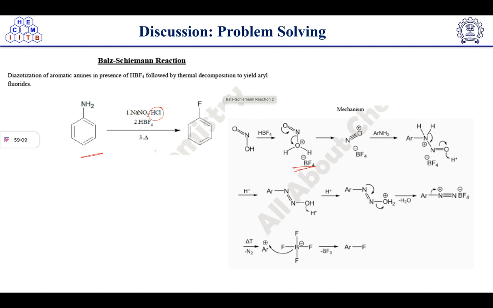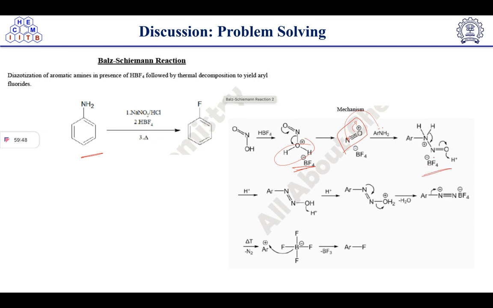And then in the next step, the oxygen will push electrons here, and it will become nitroso ion, and water will get eliminated. After this, now we have our aromatic amine, aniline. Now the aromatic amine has nitrogen which has a lone pair of electrons, so it will attack on this nitrogen,